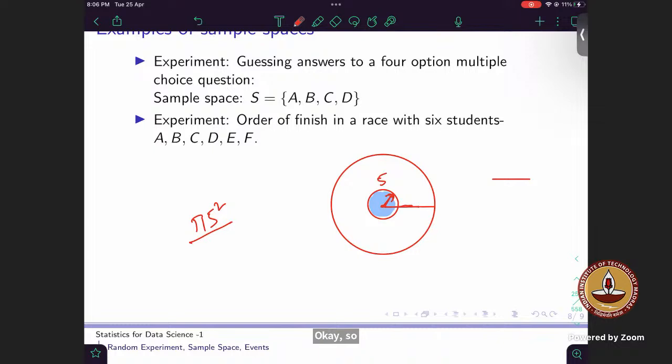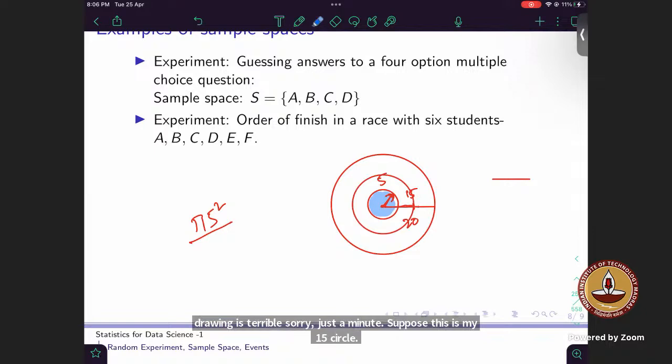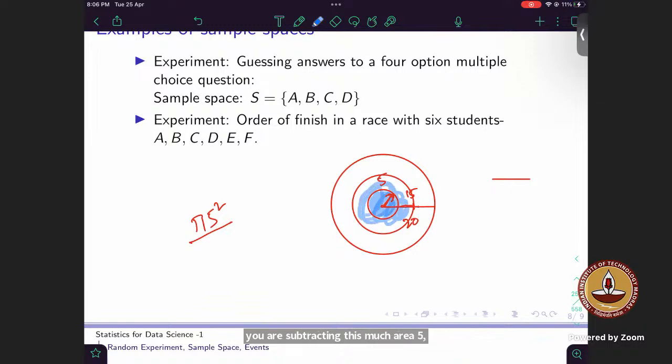Suppose this is 20. Suppose this is somewhere 15. Okay, let me draw one more circle. Just a moment. My drawing is terrible, sorry. Suppose this is my 15 circle. If you're subtracting this from the entire area, you're subtracting this much area, pi 15 square. What is this giving you? This outer circle, right? It's not giving you the one we are concerned with. So that is wrong. You just have to take the smaller circle that is asked. Okay, this was for this.